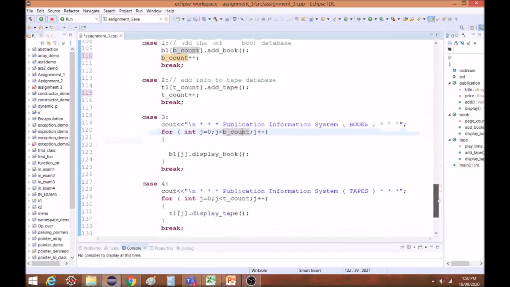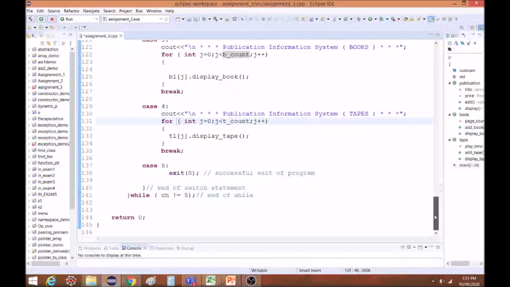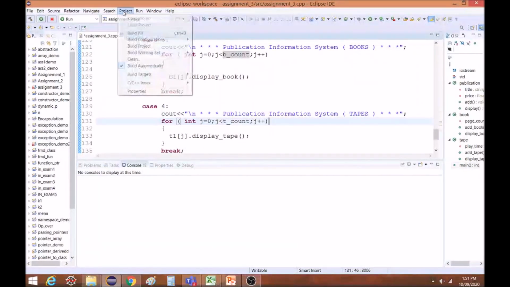Similarly, case 4, if I want to display information of all tapes, then T count has the total count of the tape records. Suppose I have 4 tapes, so this T count will be 4. So this loop will run from 0 to 3 and it will display all 4 records. And the fifth case is an exit case. So this is how we are going to implement the publication information database.